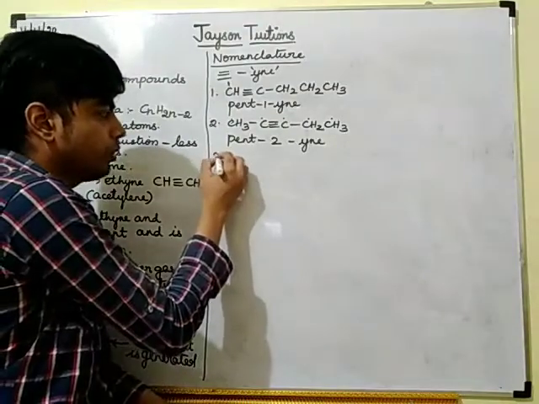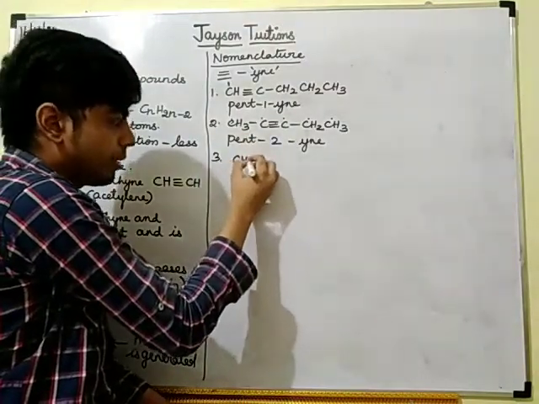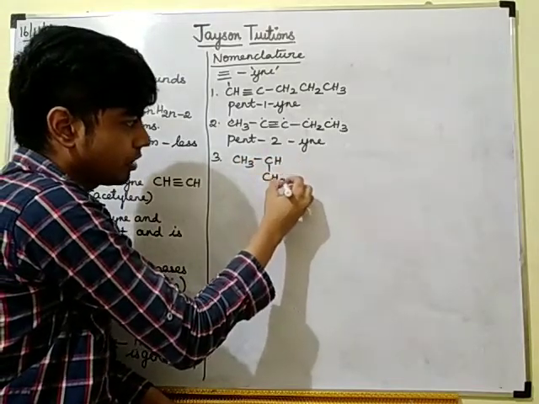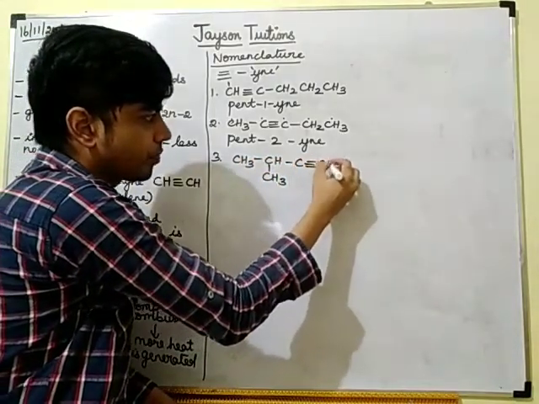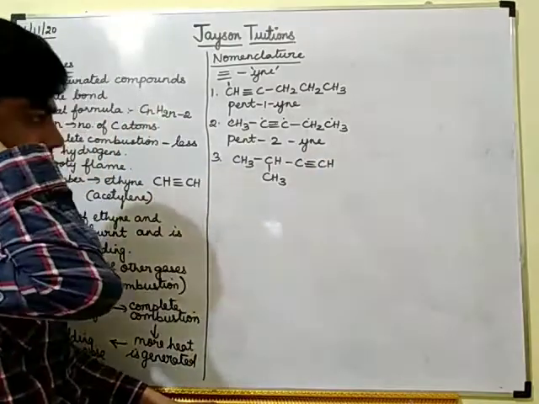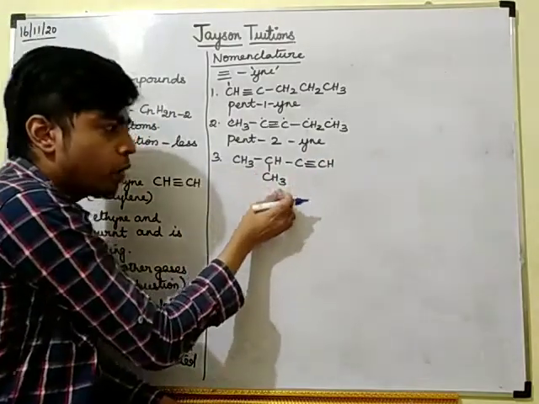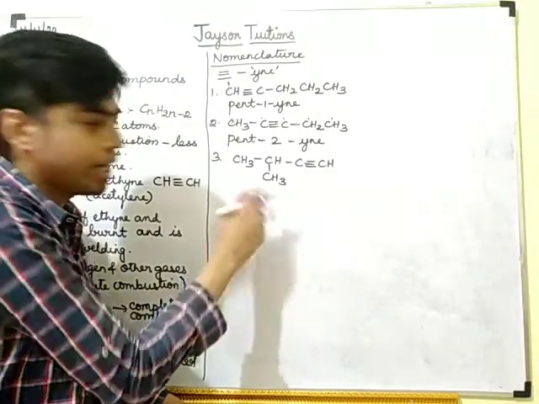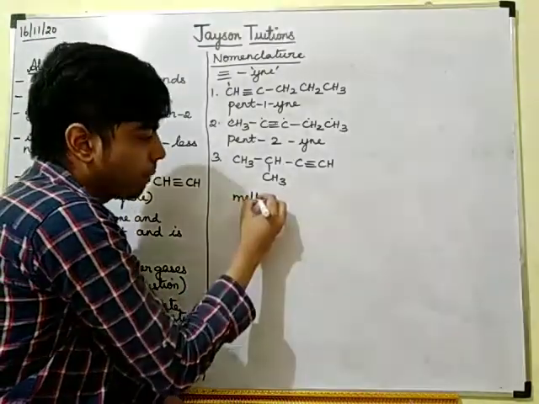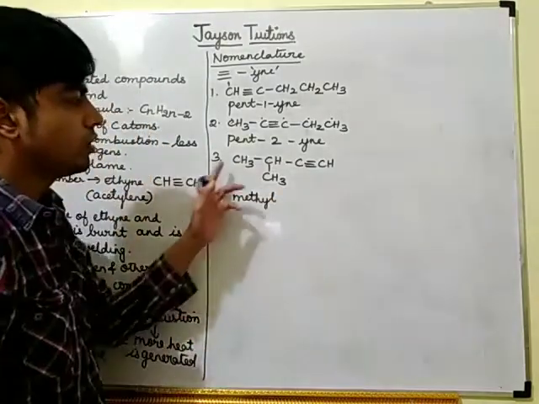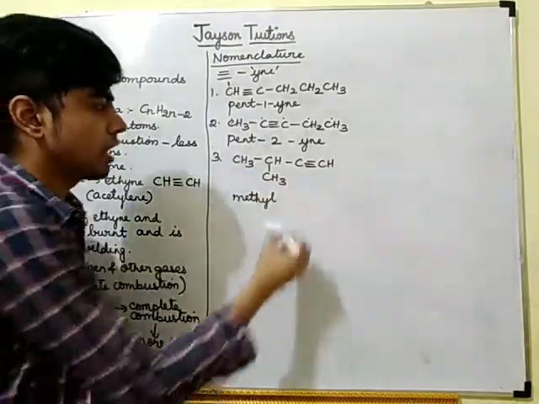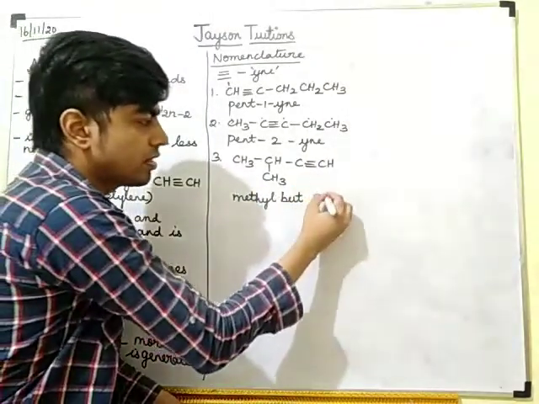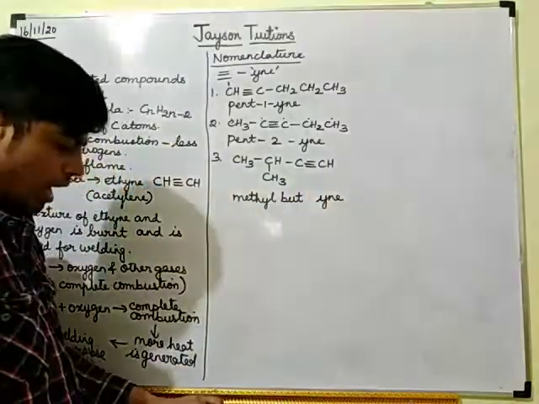Now I am drawing like this: CH3, CH, CH3, C, CH. Now you see I have one branch. There is one carbon in this branch, so it is a methyl branch. The remaining 4 carbons are there. 4 carbons means it is but. Triple bond is there, so it is ine.